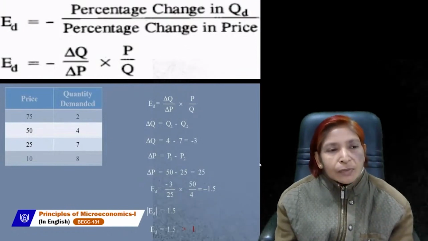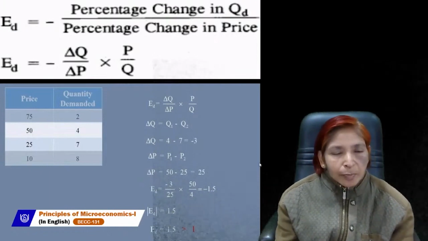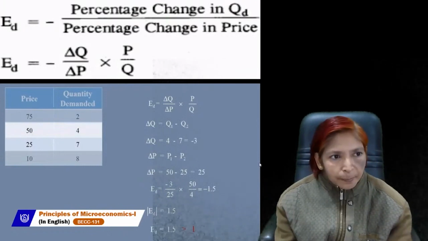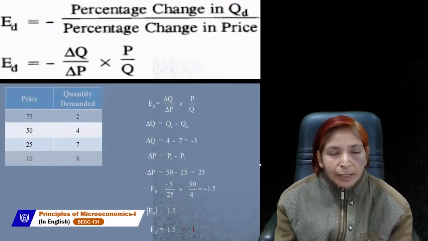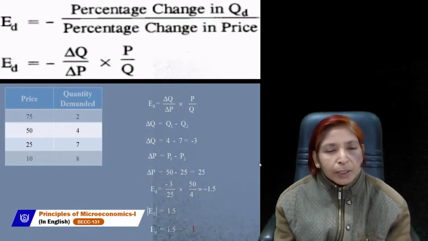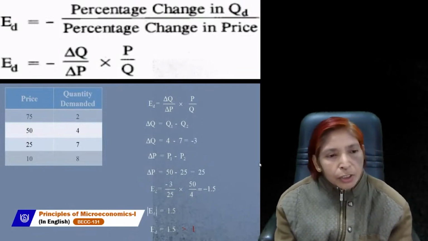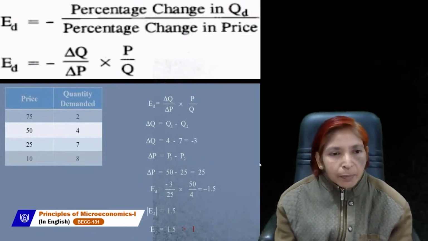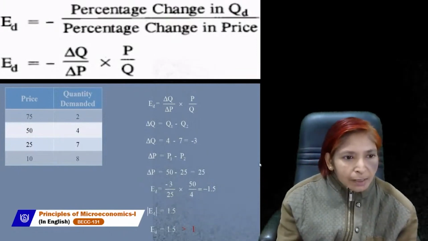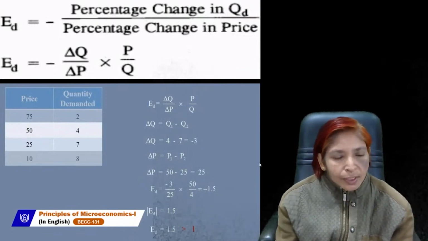Now we can use this formula to calculate elasticity of demand. The formula is percentage change in quantity demanded divided by percentage change in price. In other words, we can write it in this form also: delta Q upon delta P into P upon Q. Here delta Q shows the change in quantity, delta P shows the change in price, P shows price and Q shows quantity. Now in this table, price is 75, 50, 25, 10 and quantity demanded is 2, 4, 7, 8.